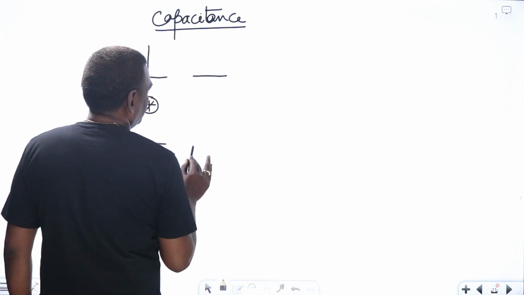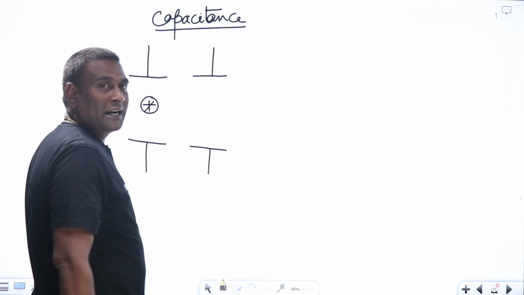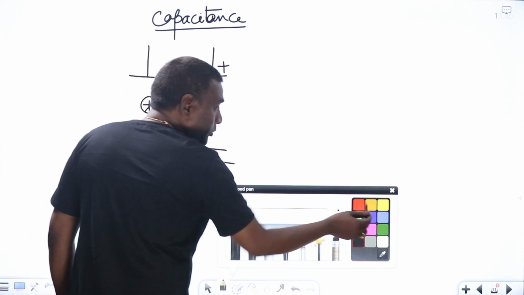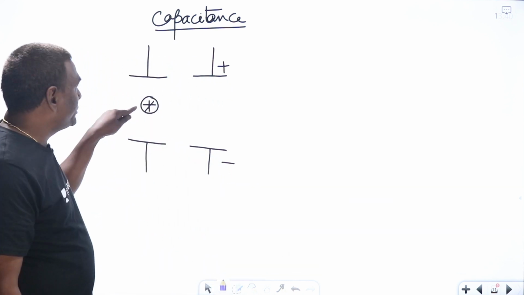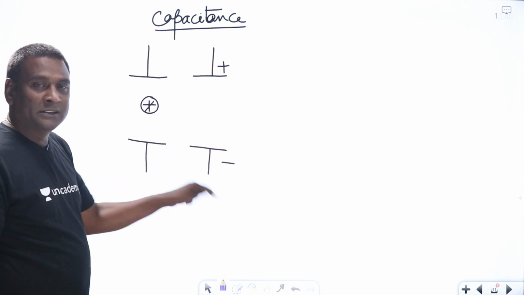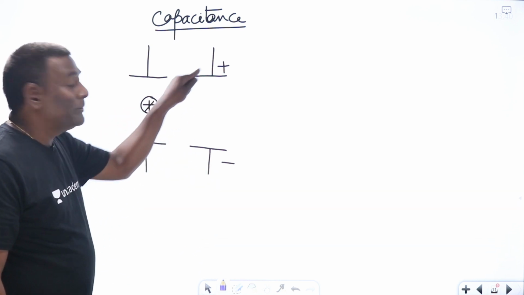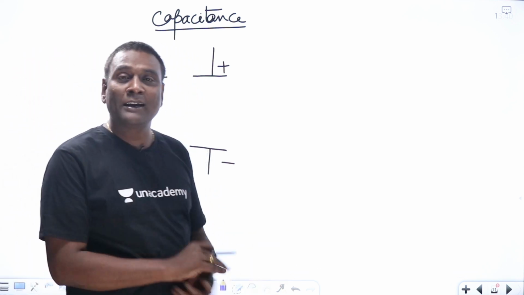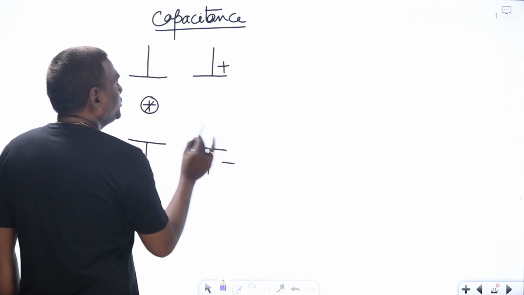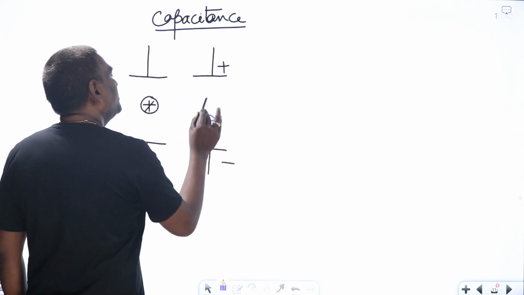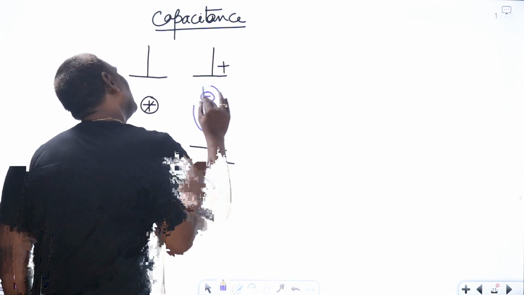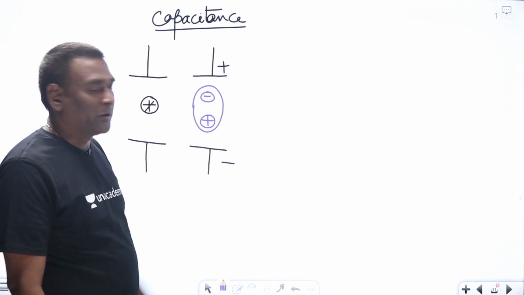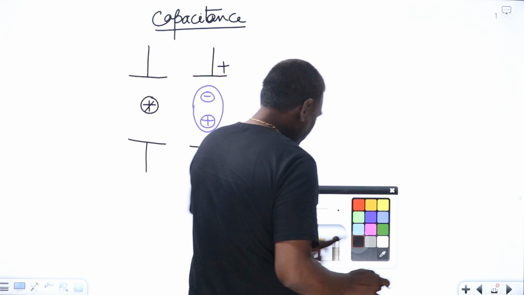Now if I have the same capacitance, and I apply a positive and negative voltage here, what is going to happen? The positive will be repelled by this plate and attracted by that plate, and the negative will be repelled by this one and attracted by the other. At the same time, can the electrons break that bond and come out? No, it's an insulation. So the positive is going to slide down and the negative is going to go up, but again the electron cannot come out. This is an electric dipole.